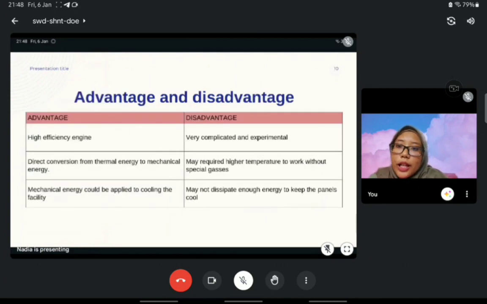For the advantages and disadvantages of this cycle, the advantage is a high efficiency engine, with direct conversion from thermal energy to mechanical energy. Mechanical energy could be applied to cooling the facility. Disadvantage, it is very complicated and experimental, and may require higher temperature to work without special gases. Special gases may not dissipate enough energy to keep the panels cool.